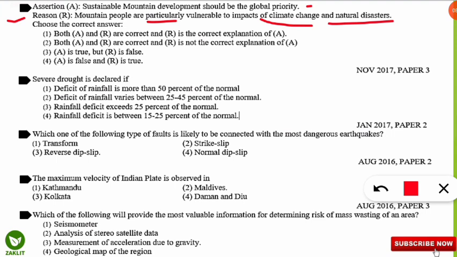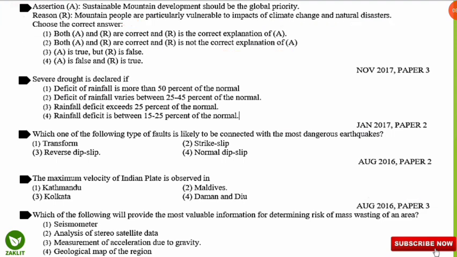I'll wait for certain seconds, then I'll reveal the answer. So here the correct option will be 2. That means both the statements are correct, but the reason is not the correct explanation of assertion. The statement that sustainable mountain development should be our global priority is correct. But the reason talks about the mountain people only, their vulnerability. It is not telling about the animals, the ecosystem, or sustainable mountain development as a whole. It is telling only about the mountain people. So it is not the correct explanation of assertion.